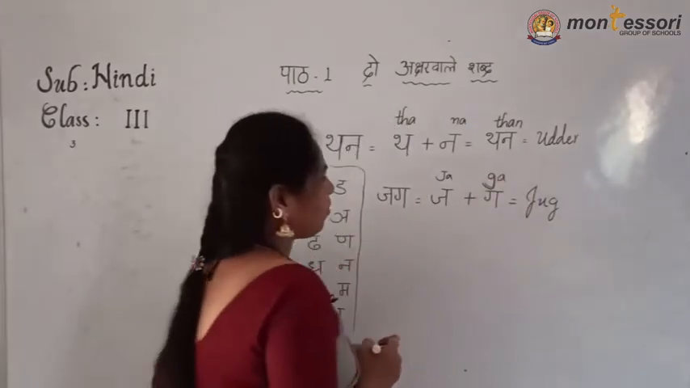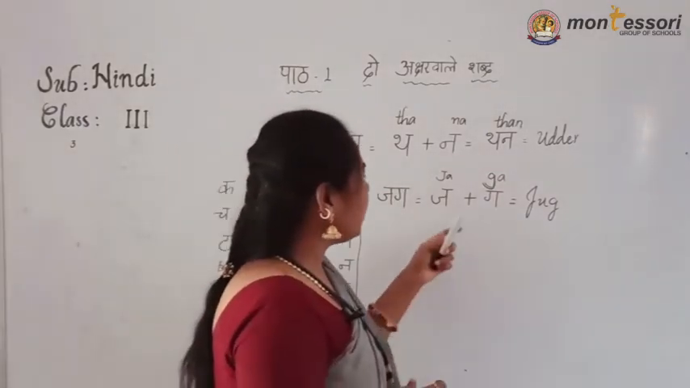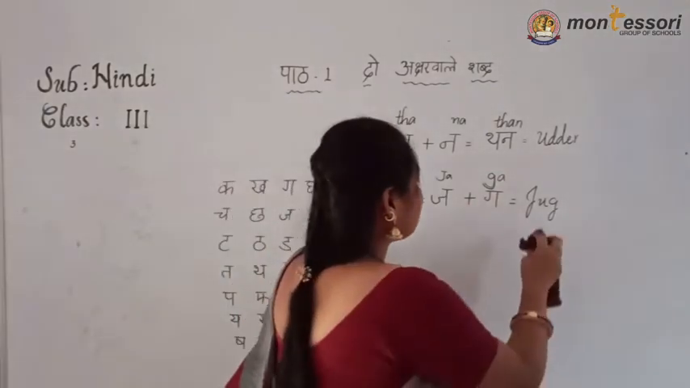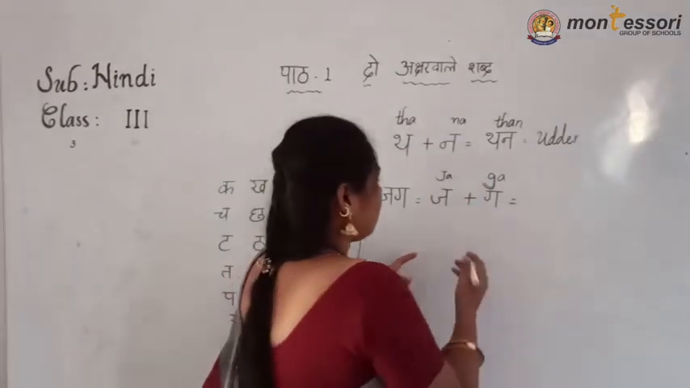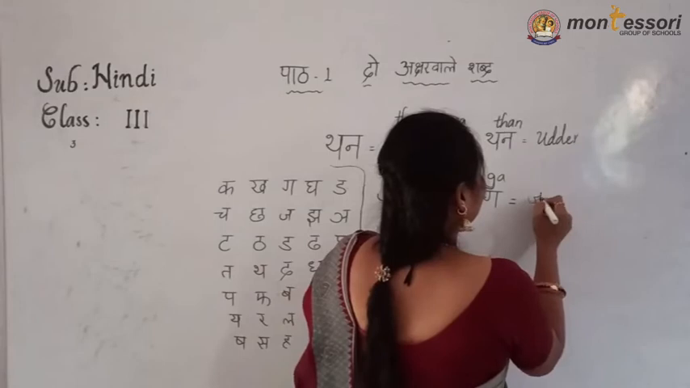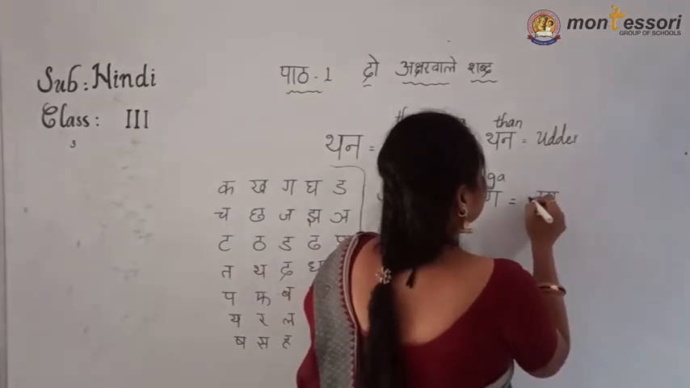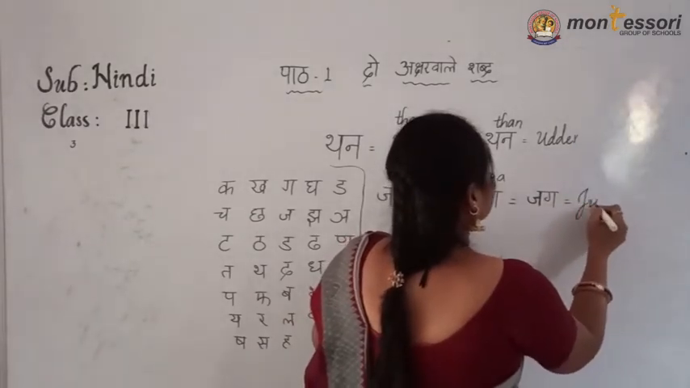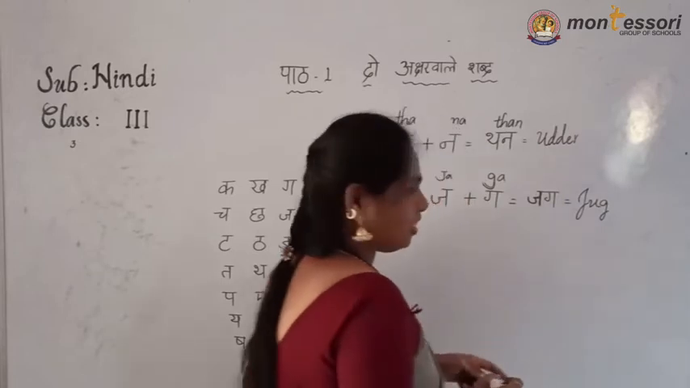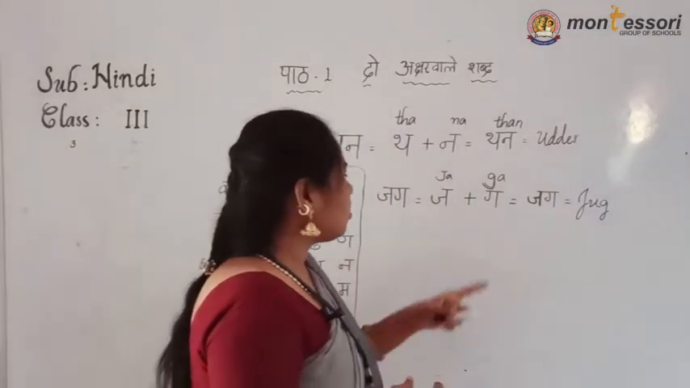See, if we add two sounds, then what is the sound of this one? Ja, ga, jag. Ja and ga. Jag. Jag means jug in English.